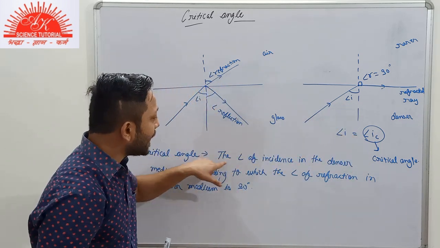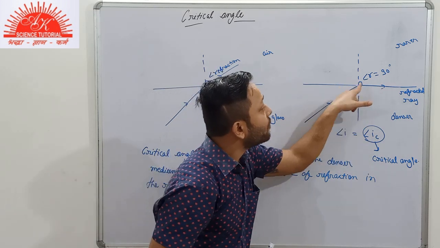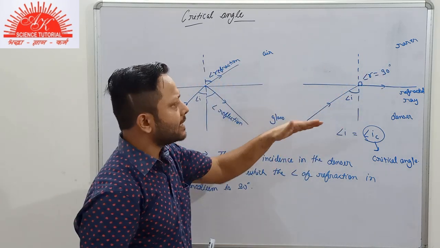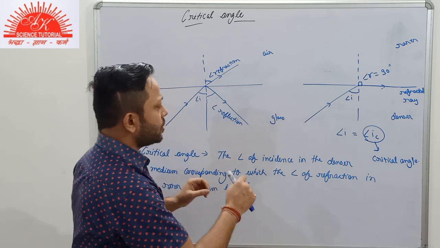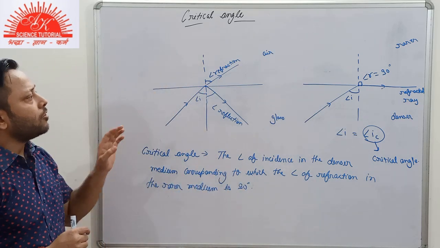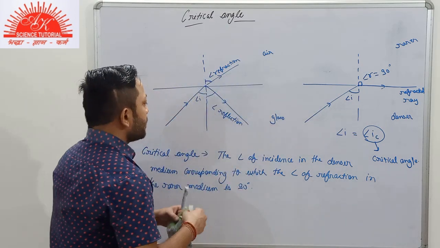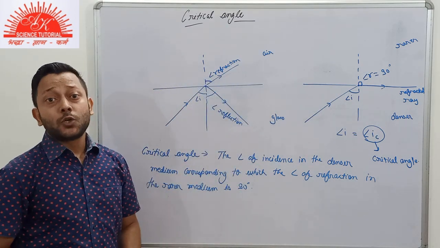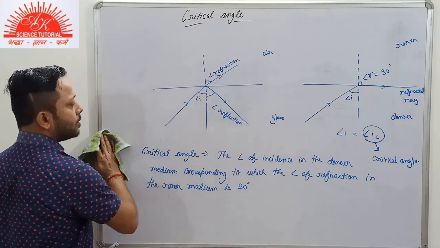When do we call the angle of incidence the critical angle? When the angle of refraction in the rarer medium is 90 degrees. That is, the refracted ray passes along the surface of separation. So it's very simple. You got to know about the critical angle. Now we'll discuss some cases with the help of which it will be very clear when total internal reflection will take place. Now I'll drop this part.